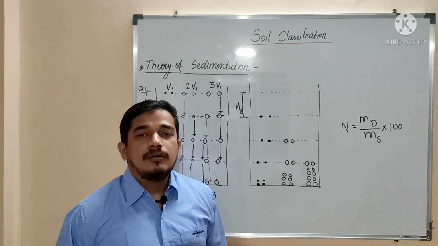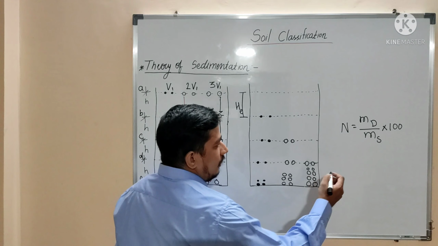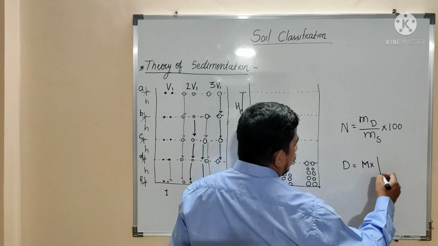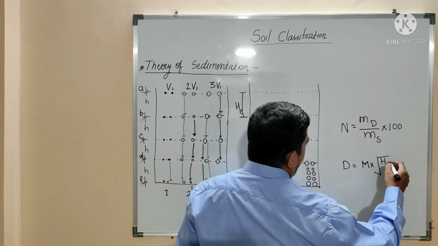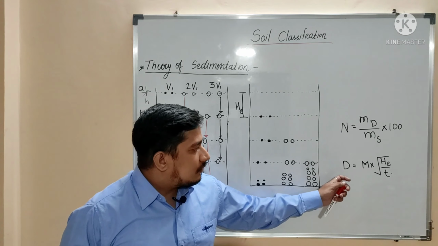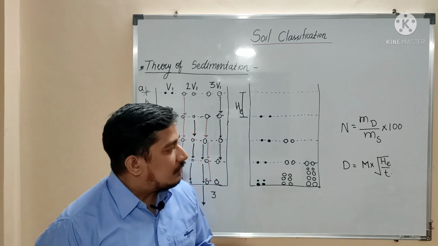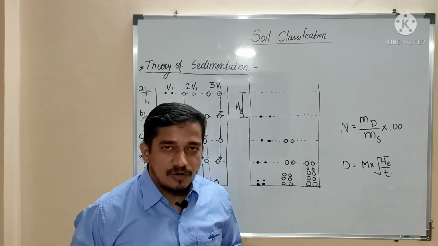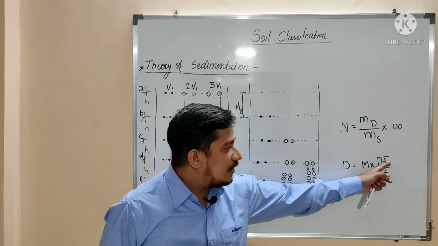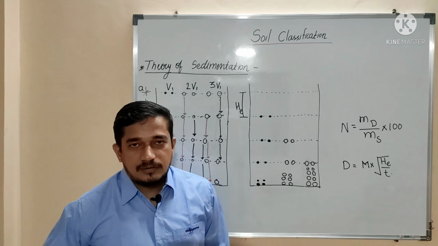We can also find out the particle size for this particular percentage finer, like D is equal to M multiplied by He upon t. Basically, this equation we have derived from Stokes law. Okay. So this M is nothing but a constant, and that depends on the characteristics of a soil suspension, and this He is nothing but the depth, and t is nothing but that certain time.